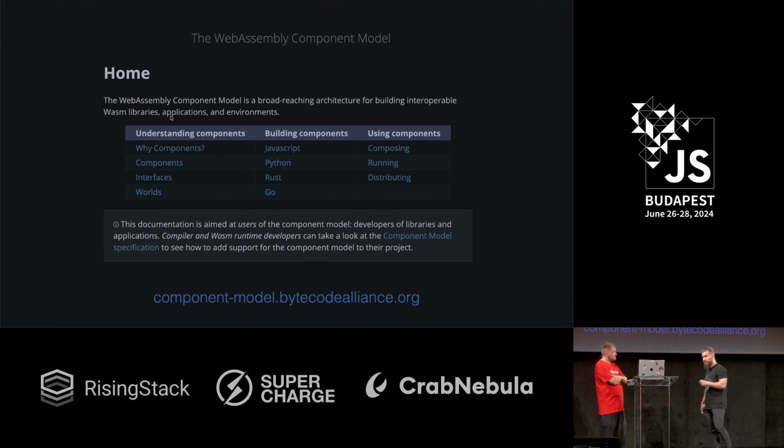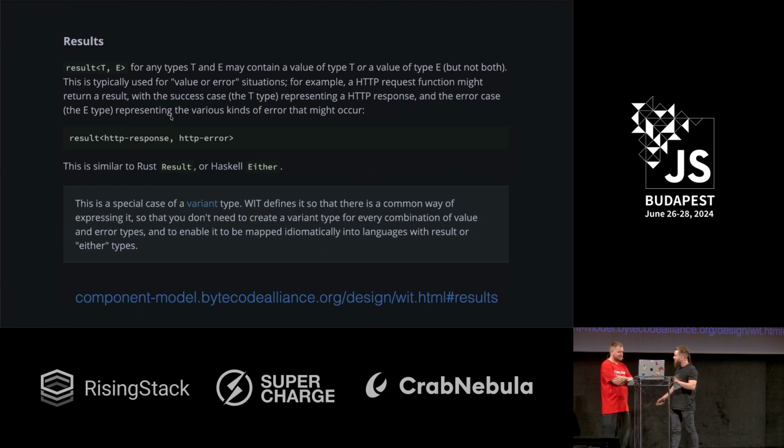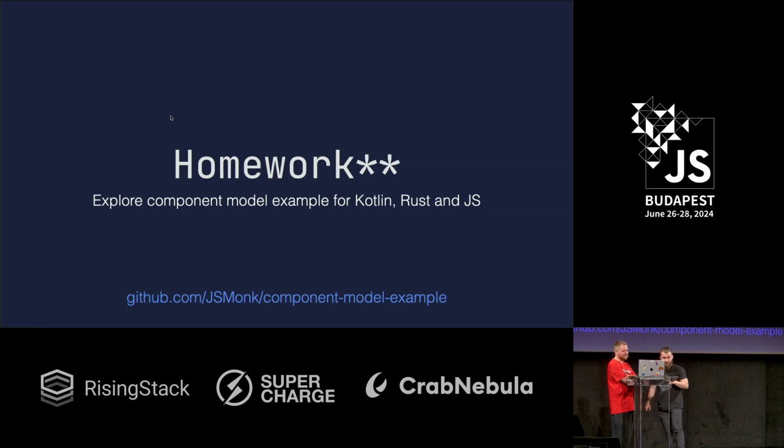And there is an interesting built-in result. I also have a demo as homework for you, where you can see how we're using this result to talk between Kotlin, Rust, and JavaScript. Not only JavaScript, but other languages too, we're all looking for other solutions. Maybe right now not built in, but maybe, who knows, in some future.